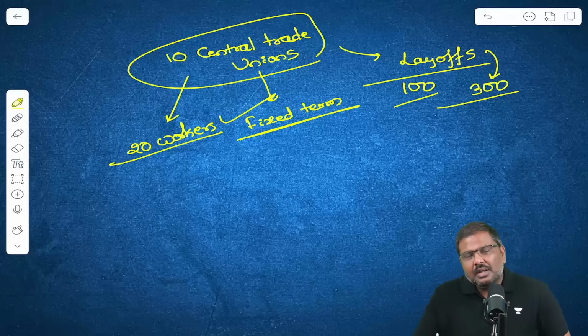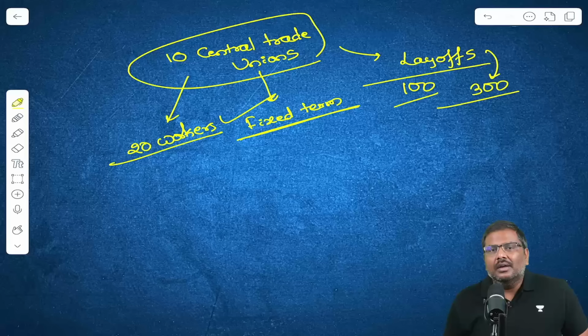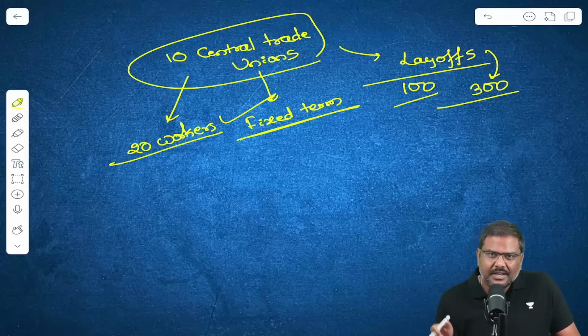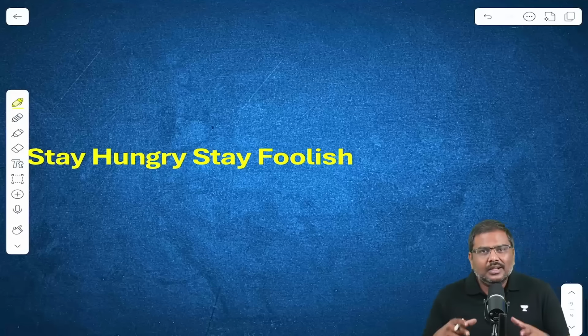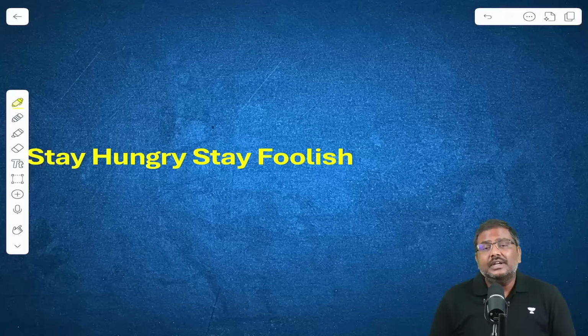So there have been multiple issues raised by the trade unions, and that's the reason they have opposed the notification of the labor codes as well as the operationalization of the labor codes by notifying the rules now by the central government. So these are certain important concepts that you need to understand in the context of the current affairs discussion surrounding the operationalization of labor codes.